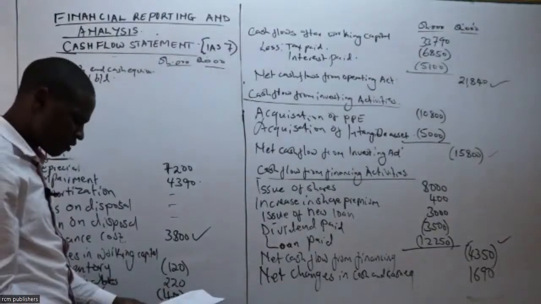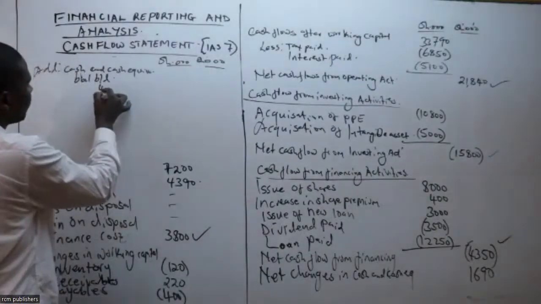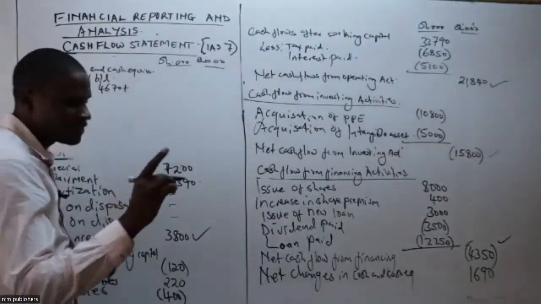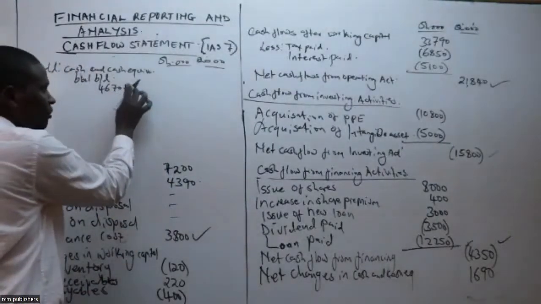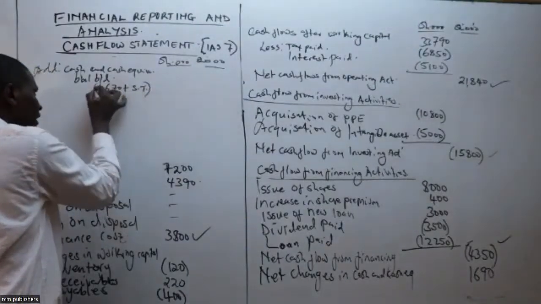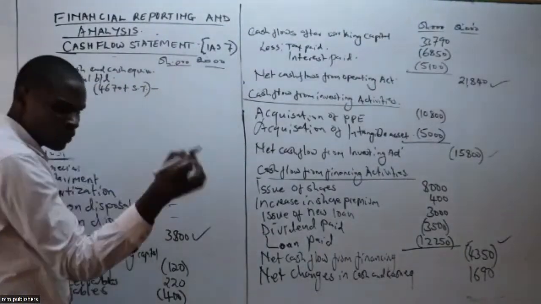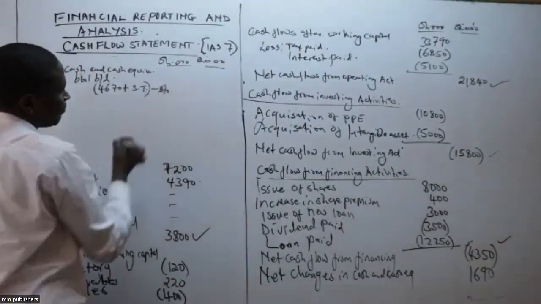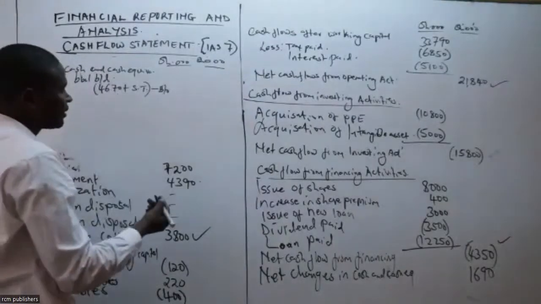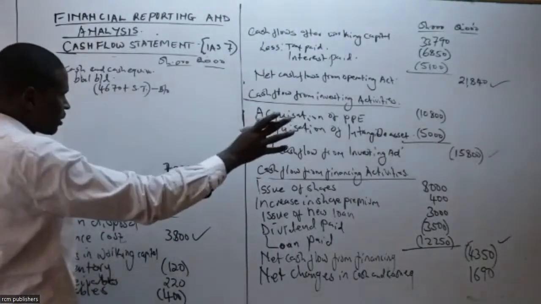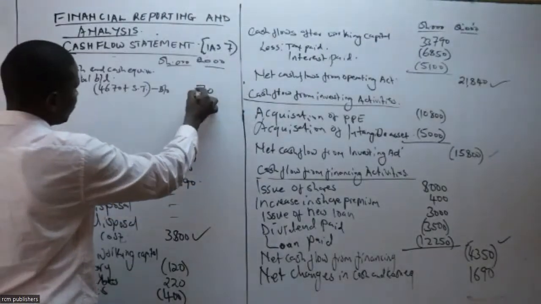For example, here we have 4,670, plus, be very keen here, plus short-term investment if there is any. Whatever you get there, you less the bank overdraft. Please note that. But in our case here, we have 4,670, so we don't have the other items.